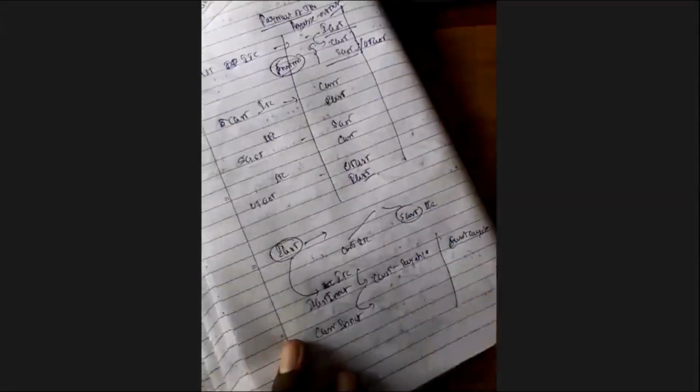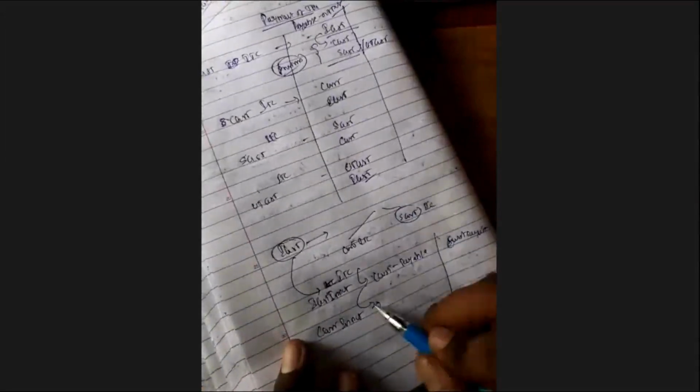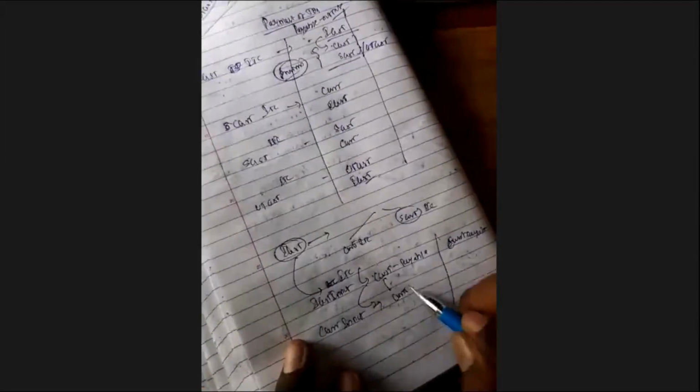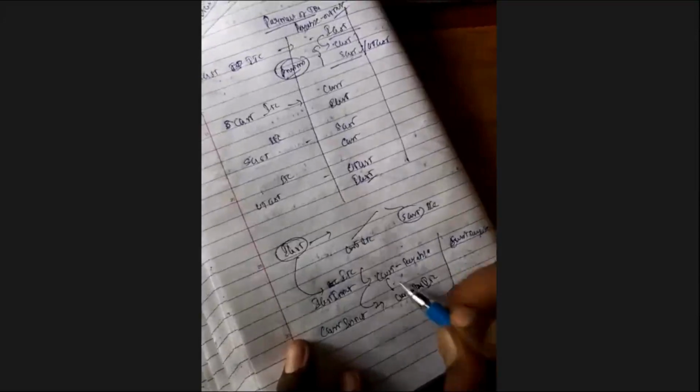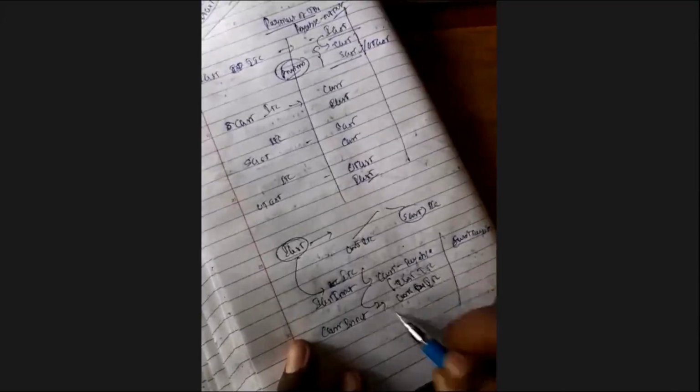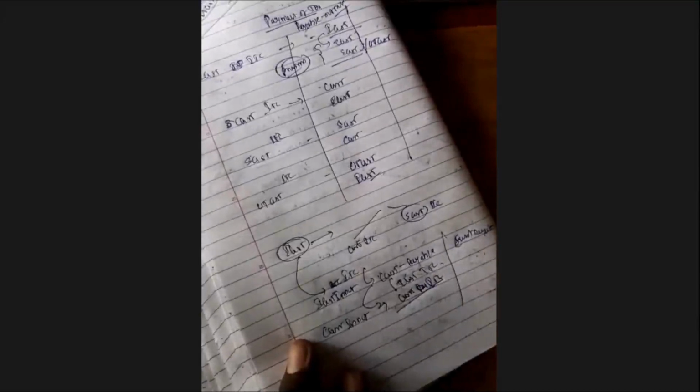This is nothing but IGST input, then only you can adjust CGST input. This is with regards to section 49. This is with regards to CGST. So then only you can adjust CGST input with the CGST payable. CGST input can be adjusted first on the IGST input. If it is available, then you have to adjust IGST input first, then only you can adjust CGST input.